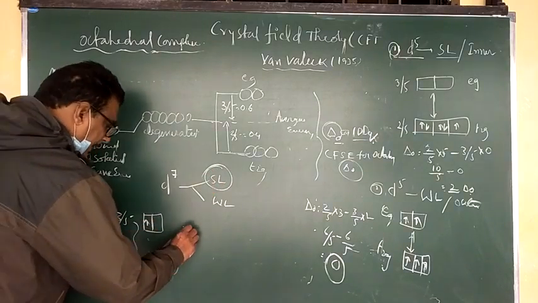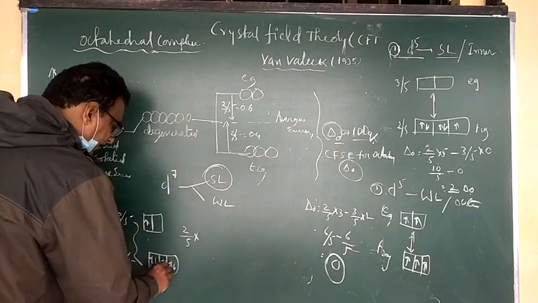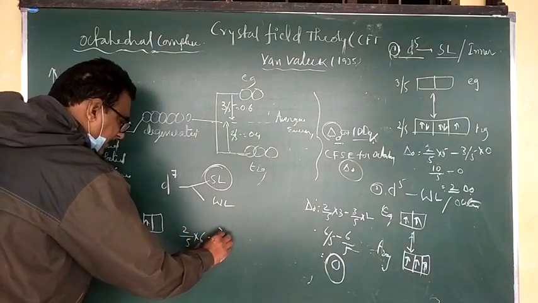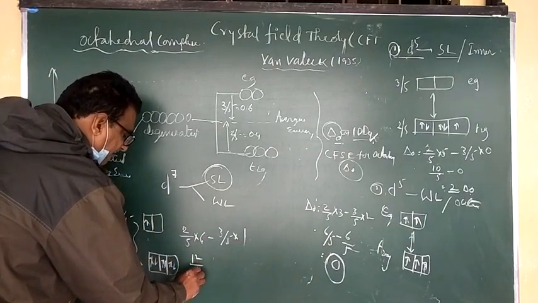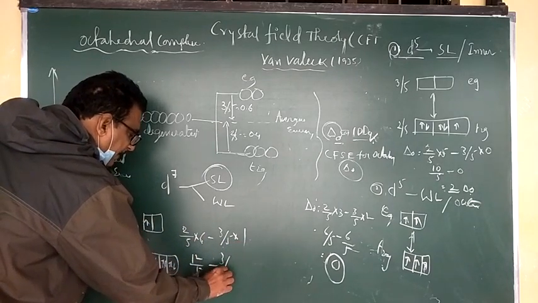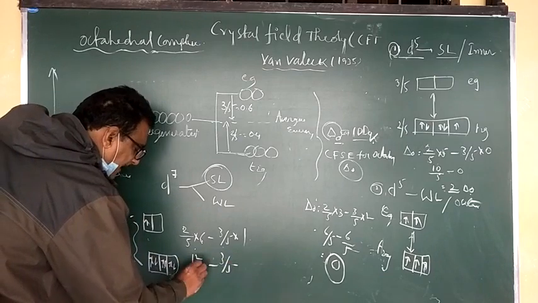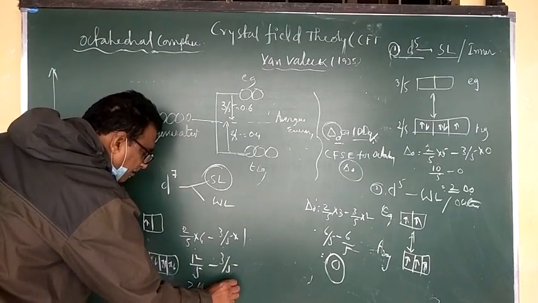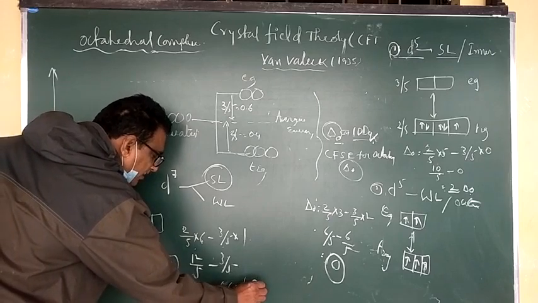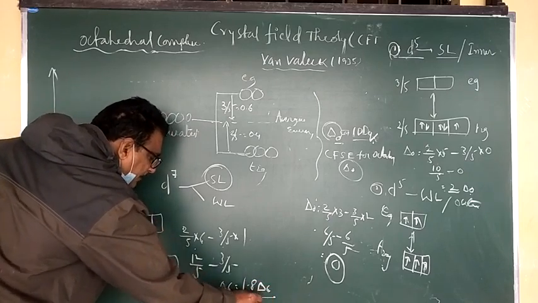Now what is the difference? 2/5 into 6 minus 3/5 into 1, therefore 12/5 minus 3/5, so 2.4 minus 0.6, which equals 1.8 Delta 0.